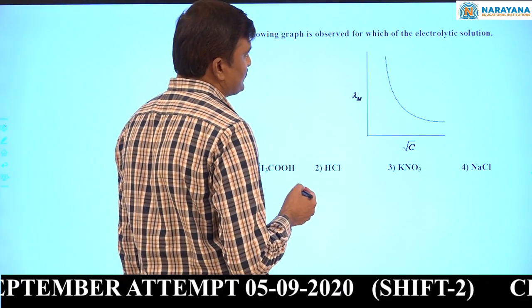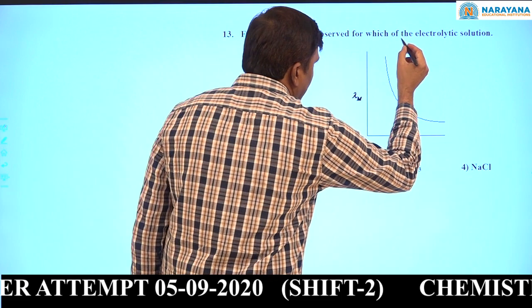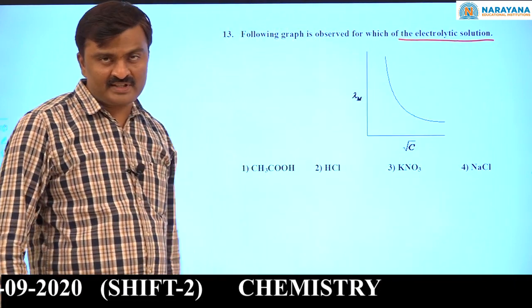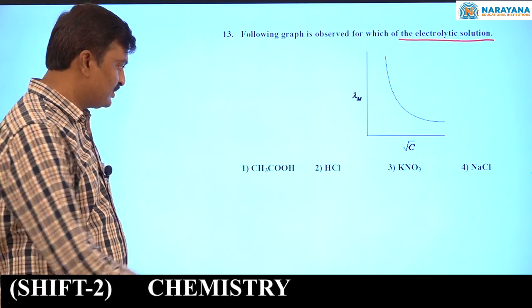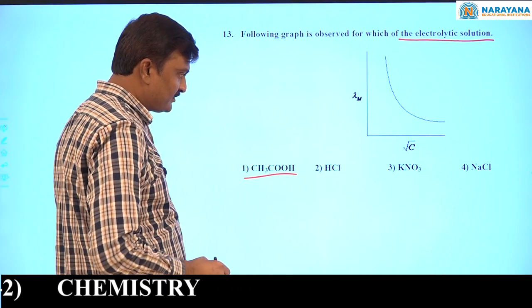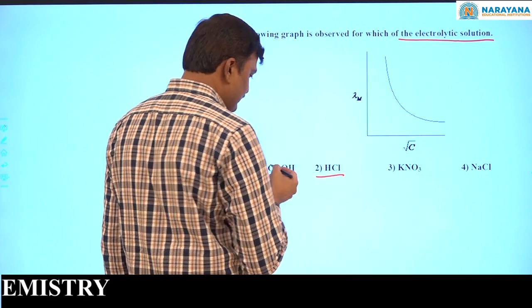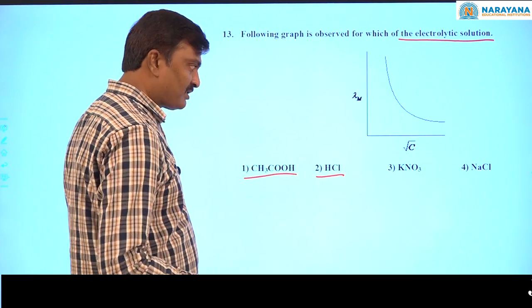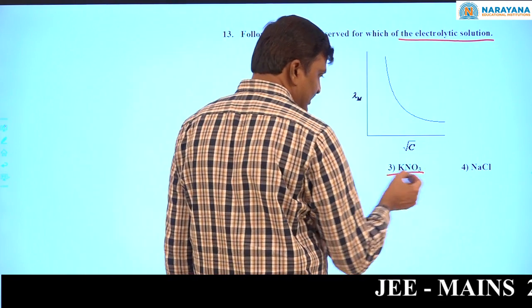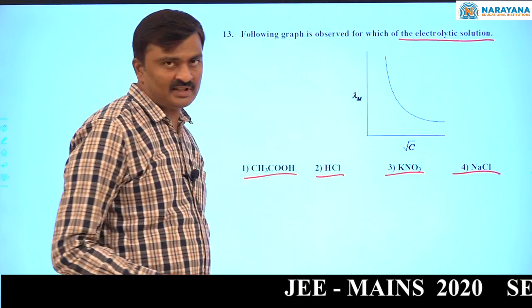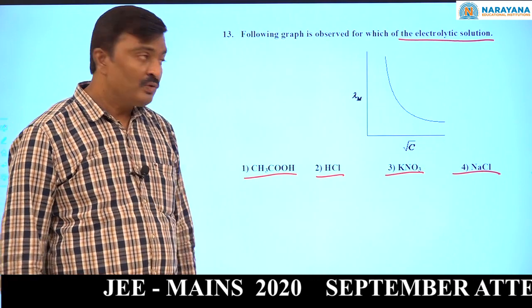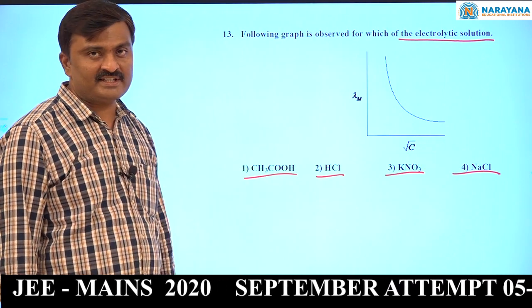The following graph is observed for which of the electrolytic solutions? This graph is correct for which electrolytic solution? Acetic acid, a weak acid. Weak acids and weak bases are weak electrolytes. HCl, a strong acid, is a strong electrolyte. These are water soluble salts. Salts are also strong electrolytes.